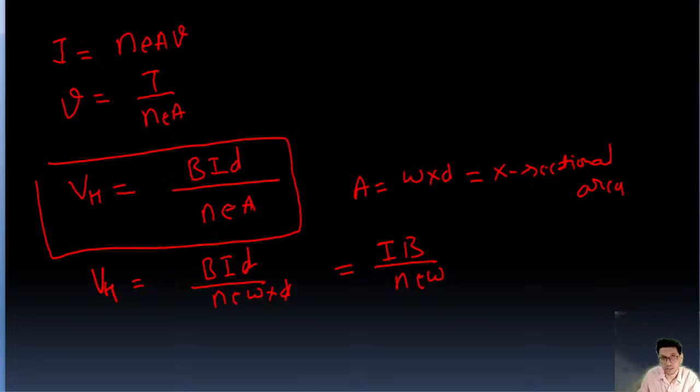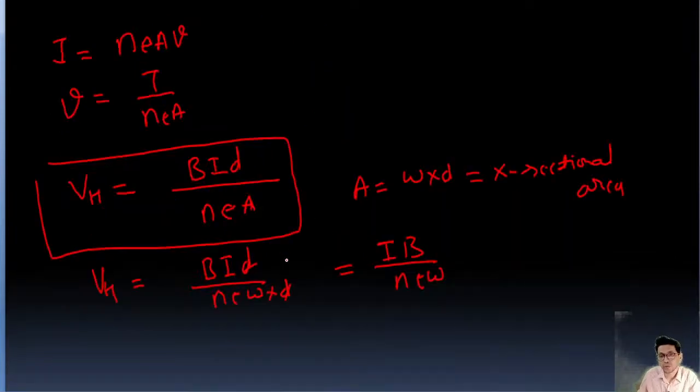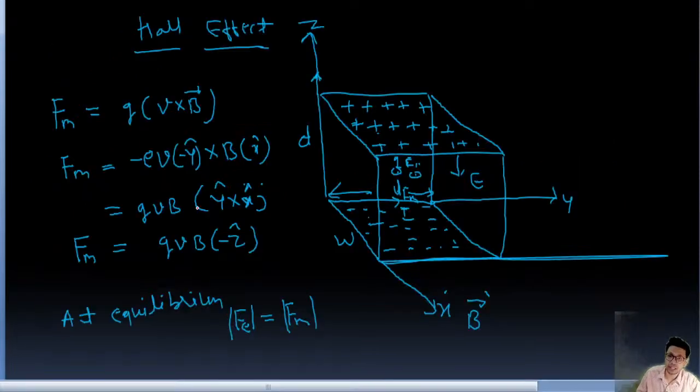So VH equal to IB upon nu, where W is the length of material along the magnetic field.